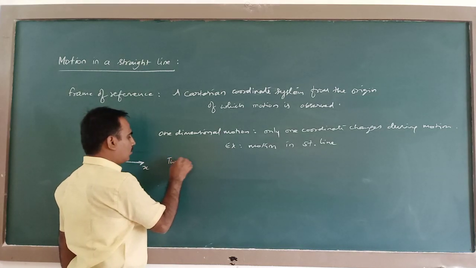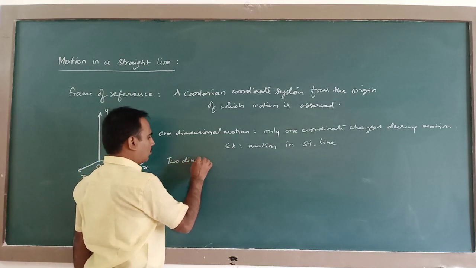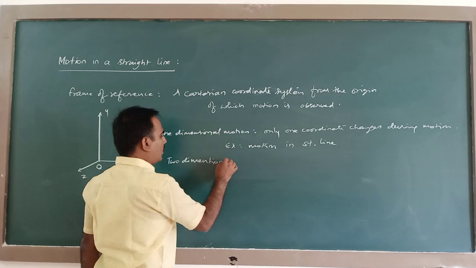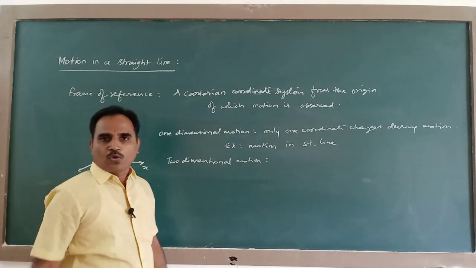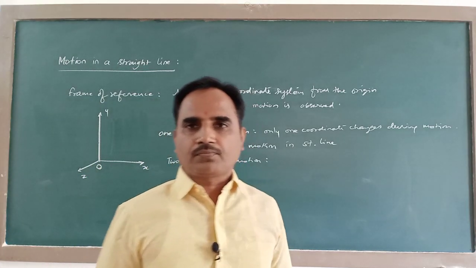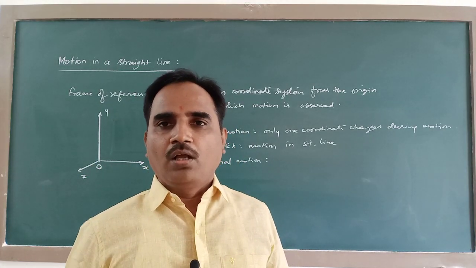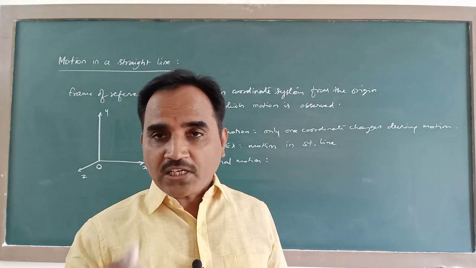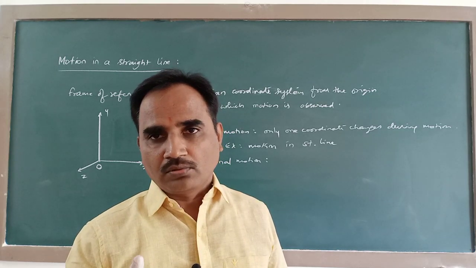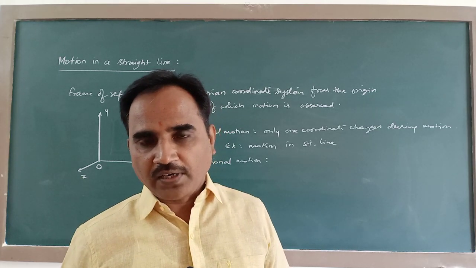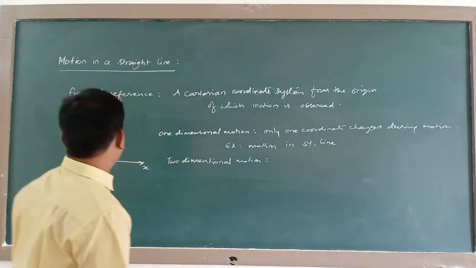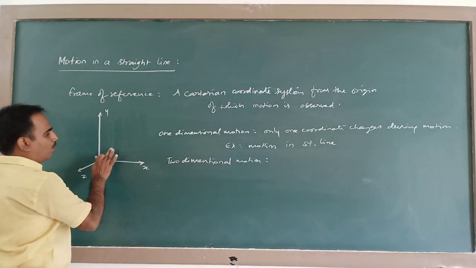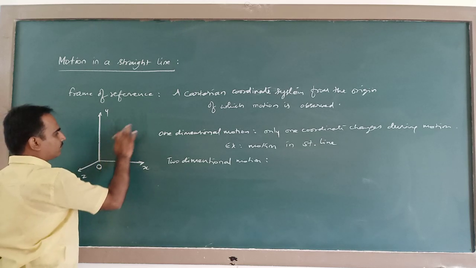Similarly, two-dimensional motion. Two-dimensional motion means two coordinates will change in the frame of reference when the body moves. See here, a body is moving like this.